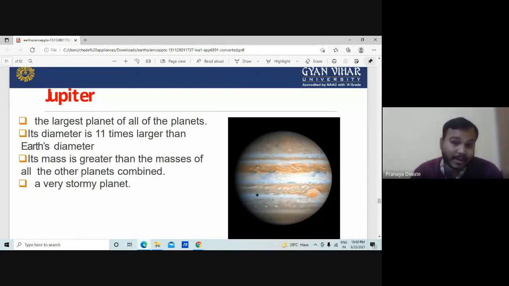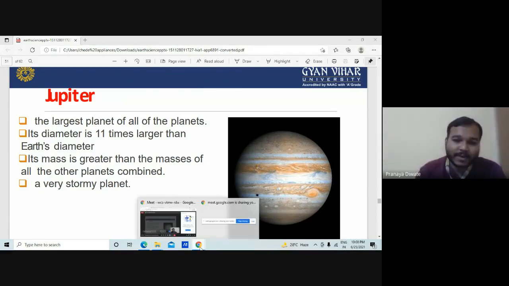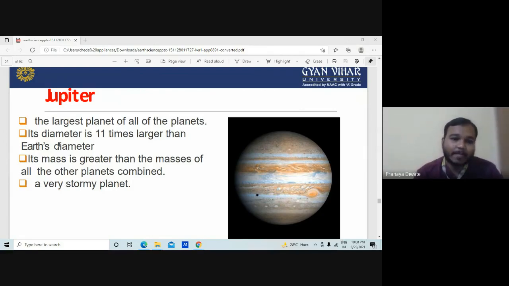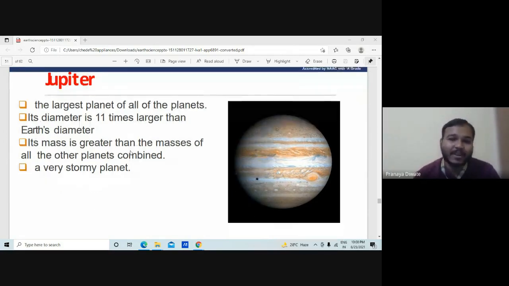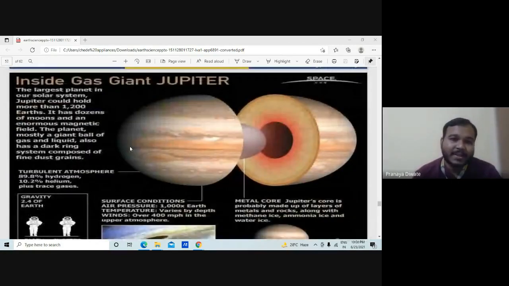You can also see from any of the images taken of Jupiter that storms are very common there, and it has a very large diameter. What is inside Jupiter? This is the largest planet in our solar system.